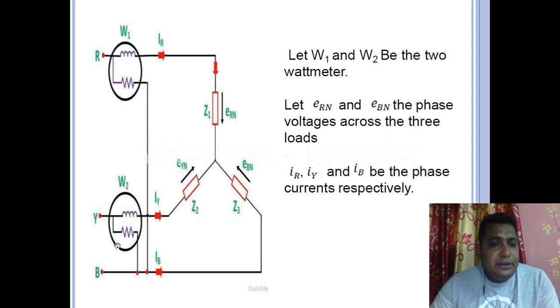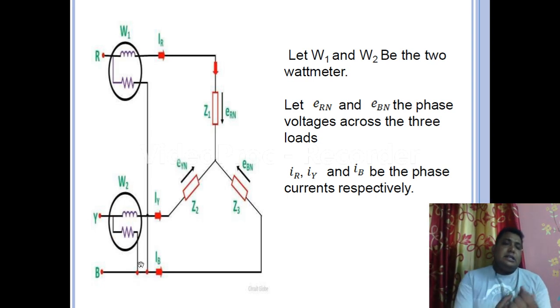This is wattmeter 1, this is wattmeter 2, and in a wattmeter we know that there is a current coil and a pressure coil. In the second one also there is a current coil and a pressure coil. The current coils are connected in series with that phase, and the pressure coil is connected with the remaining phase with which no wattmeter is connected. In the second one, the current coil is connected in series, and the pressure coil is connected with the B phase. So this is the connection system.